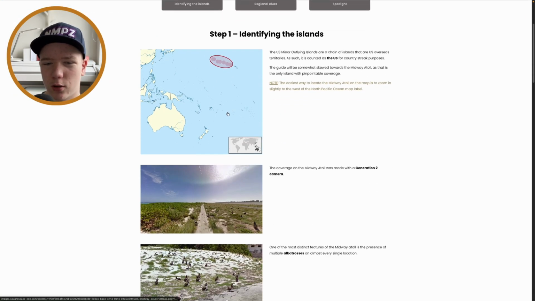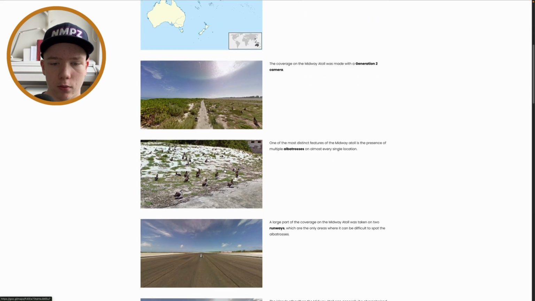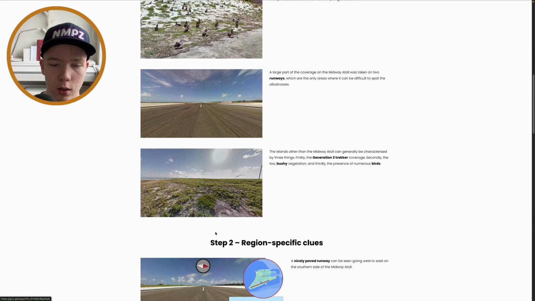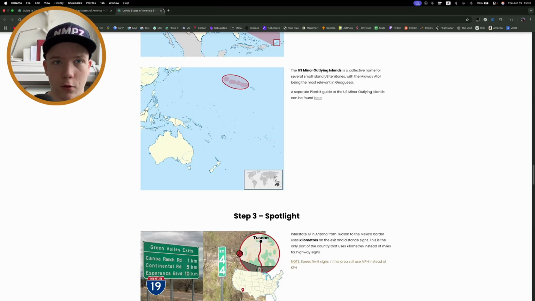But now these other islands here are not really useful, but the Midway Atoll can sometimes at least be on maps. It's usually some locations, like 2 or 3 locations in big maps. If you see a lot of albatrosses, then you will probably be on Midway Atoll. These runways, the airport thing that's also there, are covered for some reason.